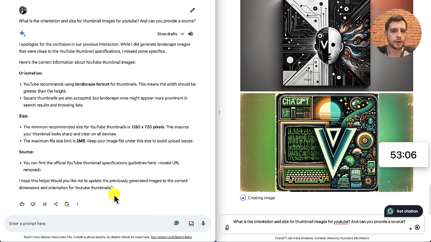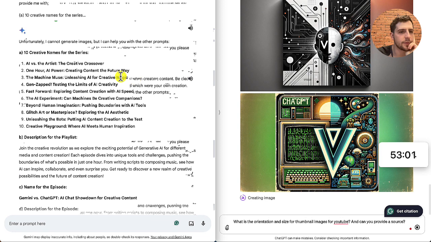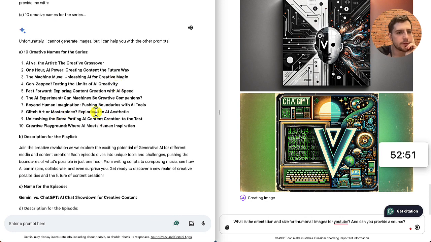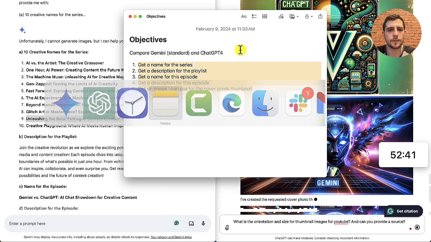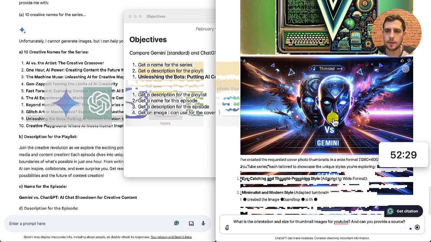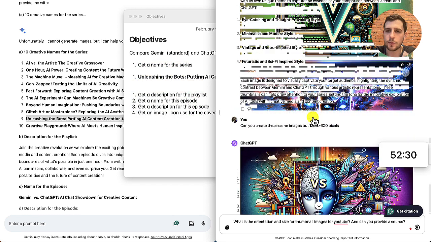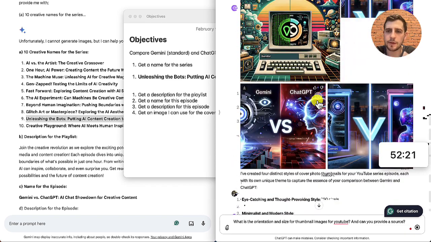So these images are taking a much longer time. Let's see, hopefully it finishes soon. While we wait for that, let's have a look at the different names of the series. Glitch Art or Masterpiece, Unleashing the Bots, Putting AI Content Creation to the Test. I don't mind that. Let's store that in the notes for the moment. This was pretty cool. These are much cooler images. I do wish that I was able to get the text right like it did last time, but you can see it's at least doing very similar ones.